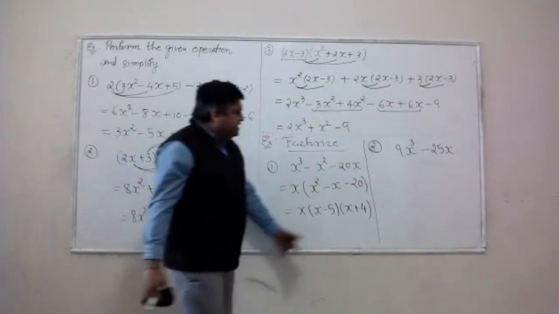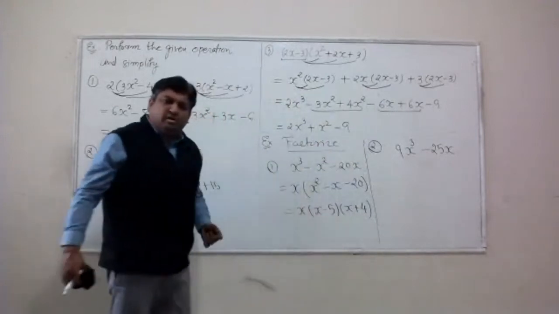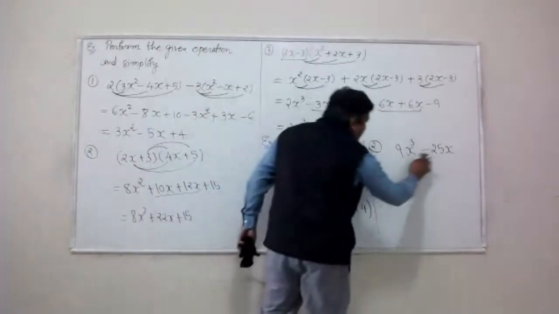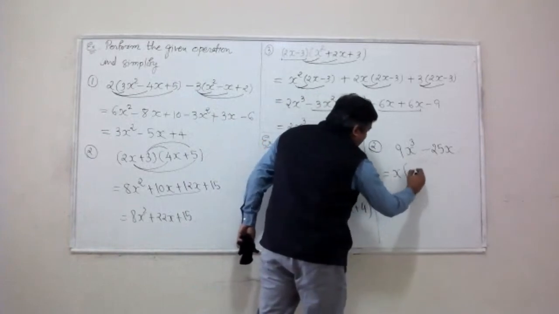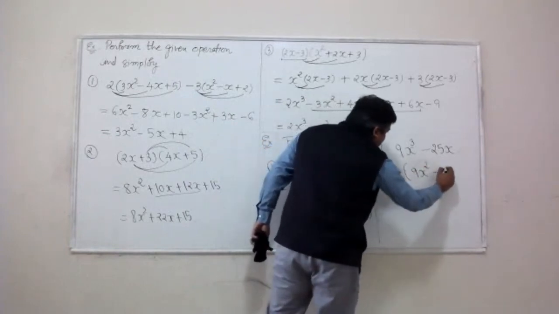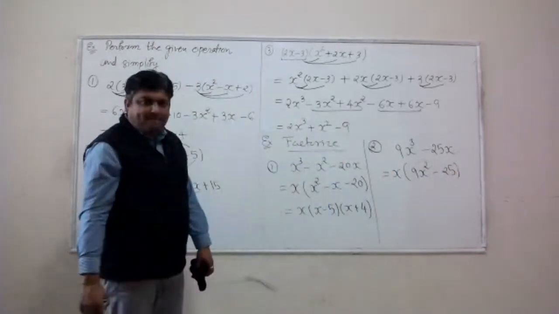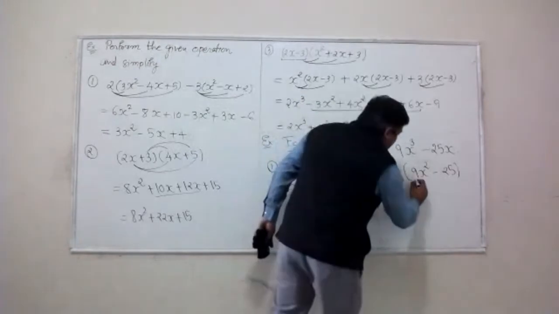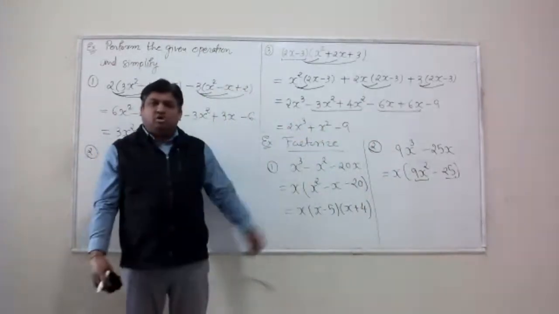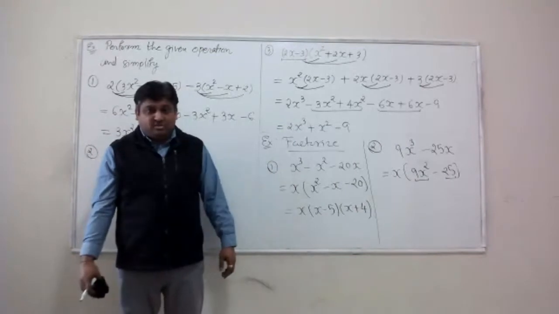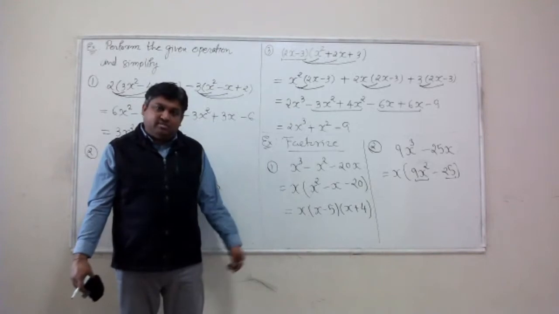Once again, we play the same game. We just try to check if there is anything common between all terms. Looks like 1 power of x is common. So I'm going to pull it out. Left over is 9x squared minus 25. Okay. All right. Looks like I only have 2 terms there. There is no common factor between those 2 terms. It's not a trinomial, so I can't use the trinomial factorization method.